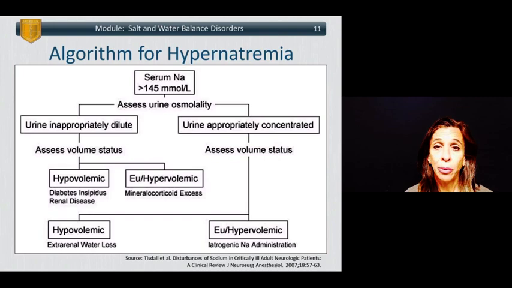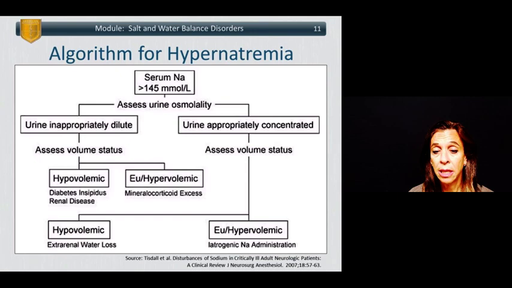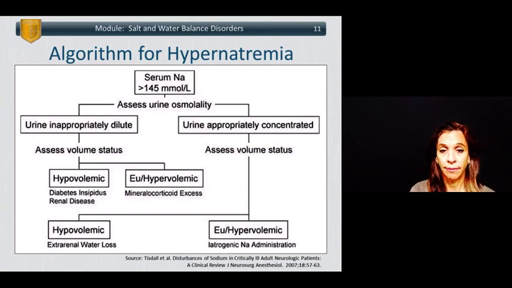So if you have hypernatremia and your urine osmolality is elevated or appropriately concentrated, then one assesses volume status. If your volume status is euvolemic or hypervolemic, then one considers iatrogenic sodium administration as the cause. If the patient is hypovolemic, then extrarenal water loss is typically the cause.